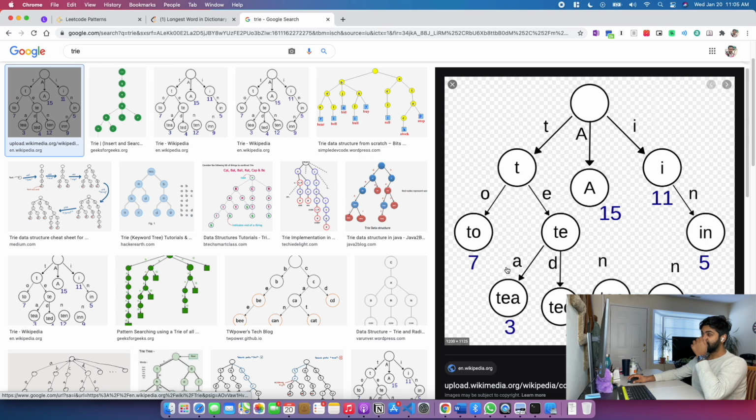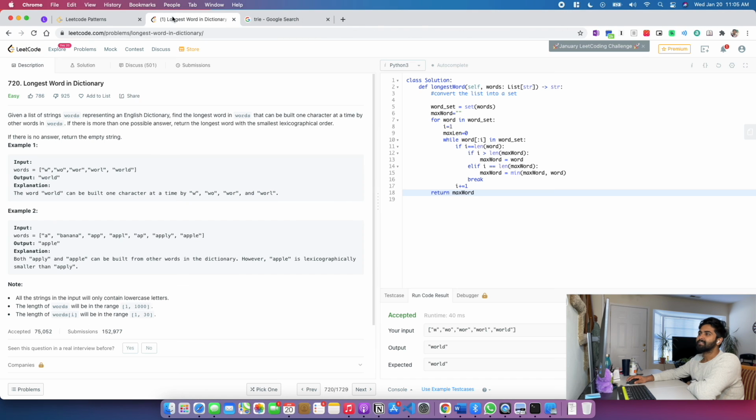Okay, so how would we do it? In our case, for the longest word, we'll have to find the longest string present. So we have T E, and then we have a list of edges. So we'll have to go for the longest path, the maximum depth of the tree would be the longest word. But not only that, we should have every other element in that. So we should have an empty string. In the entire path, we should have every element present in the path between the root node and the longest leaf node, in the set. So there is a TRIE based approach.